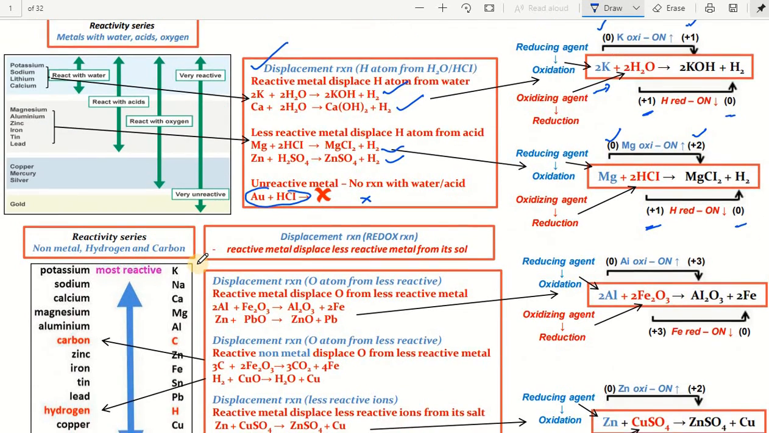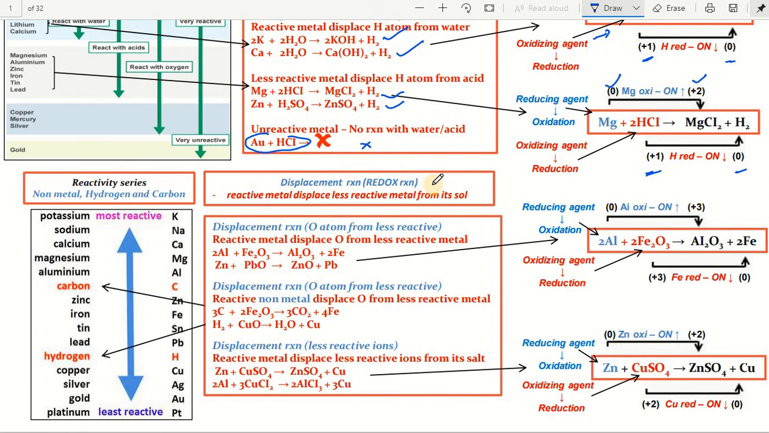Likewise, when you start studying redox displacement reactions, a reactive metal displaces a less reactive metal from its solution. What is the meaning of it? A metal reacts with a compound of another metal, and metals form different kinds of compounds like oxides, sulfides, etc. So one metal displaces another metal from its compound. That is the meaning of it.